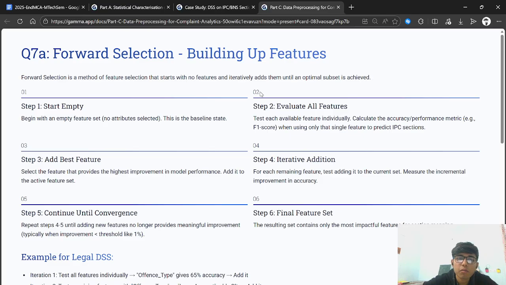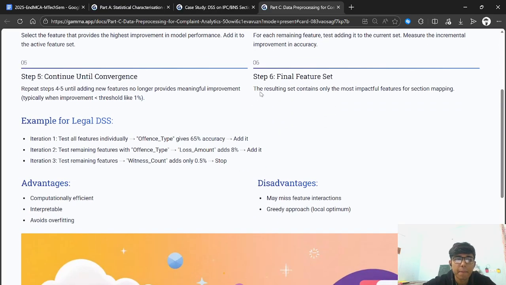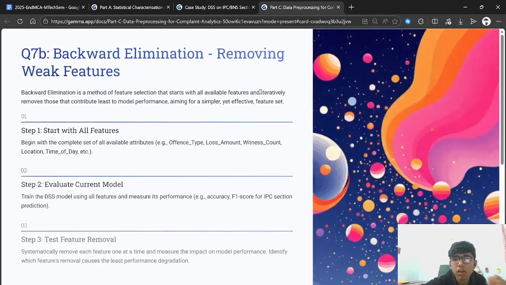Select the feature that provides the highest improvement in model performance, add it to the active feature set, and then we do iterative addition for each remaining feature, testing, adding to the current feature set, and measuring the incremental improvement in accuracy, and we continue this until convergence. The advantages are it is computationally efficient, it is interpretable, and avoids overfitting. However, it may miss feature interactions, and it is a greedy approach, so it might get stuck in a local optimum.